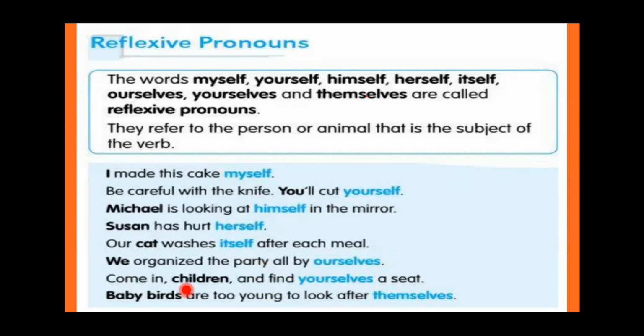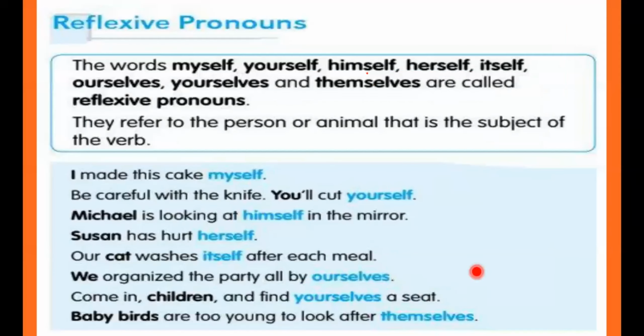Next, come in, children, and find yourselves a seat. Here, yourself is used when referring to one person, but yourselves is for many. Children are many, right? So with plural you will use yourselves, SELVES. Now next, baby birds are too young to look after themselves. Again it is plural, so we will write SELVES: themselves.